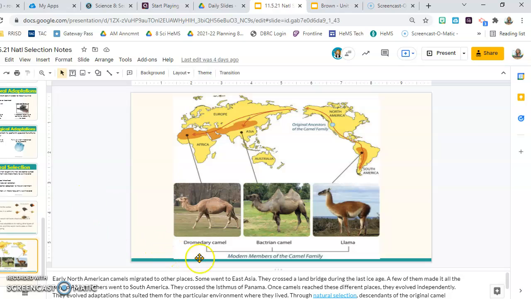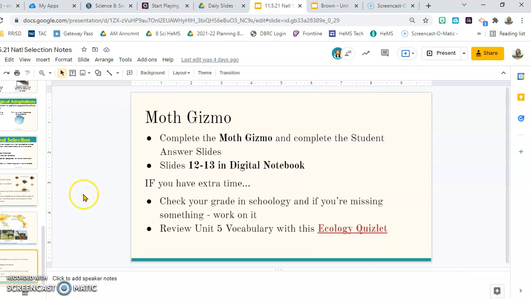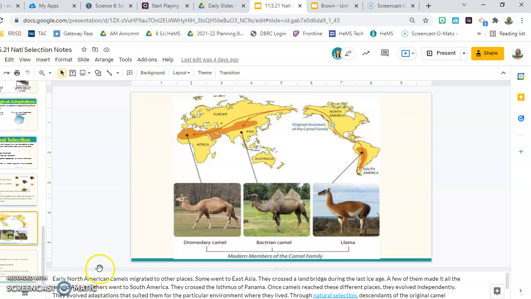Okay, so we had some things like the dromedary camel, the Bactrian camel, and the llama. There at one point was a land bridge here putting both of these together. So they traveled up South America, through the U.S. along the coast, across the land bridge, and they settled here in the warmer parts of Asia and Africa. And they crossed the Isthmus of Panama. They reached these different places, and they evolved independently. Their adaptations suited them to each environment where they lived. Due to natural selection, descendants of the original camel came to these adaptations as the need arose where they lived.